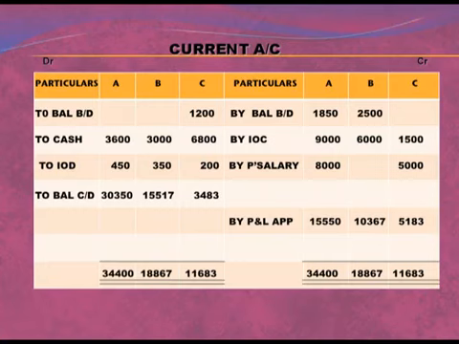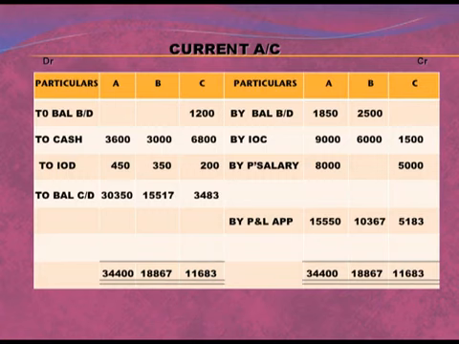On the credit side of the current account, first of all we will transfer by balance brought down, that is the opening balance of the current account of A and B. C's debit balance is given, so we will transfer the opening balance of C on the debit side, that is to balance brought down under column C 1,200. On the credit side we will transfer by interest on capital, that is 9,000 for A, 6,000 for B and 1,500 for C. Third item, by partner salary, A's salary and C's salary will be transferred on the credit side because it is increasing the account. Lastly, by P&L appropriation, we will transfer the profit of the P&L appropriation account under A, B and C.